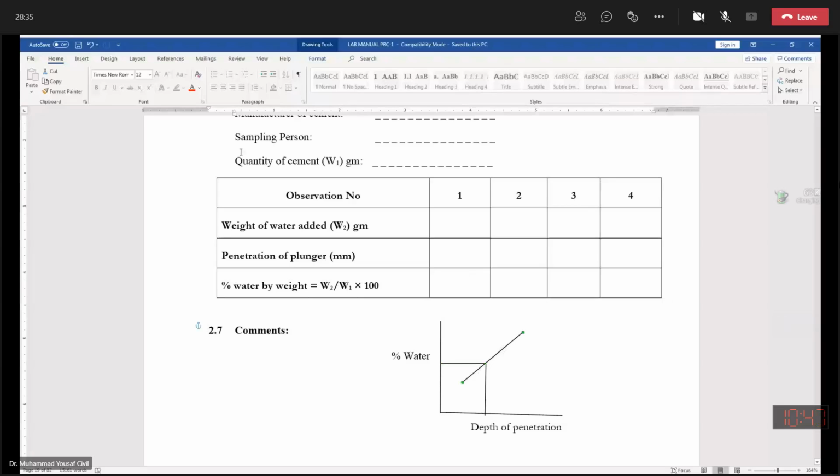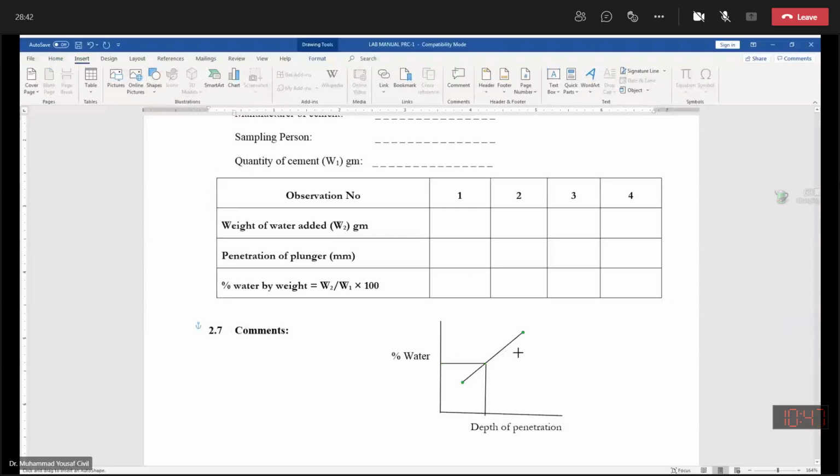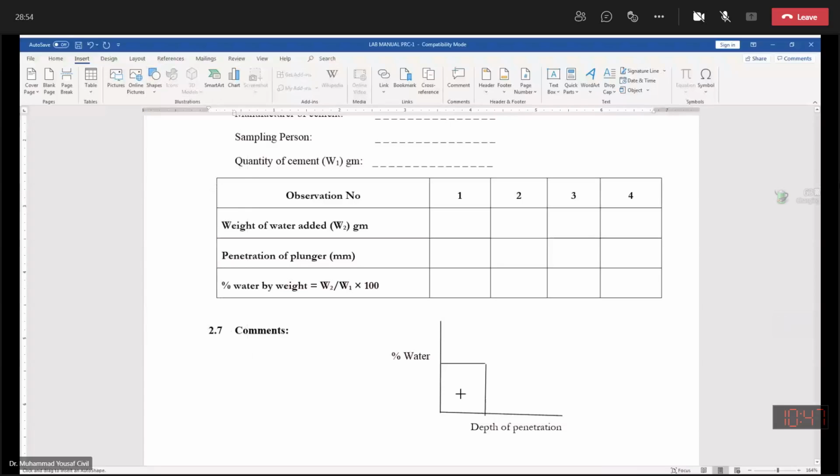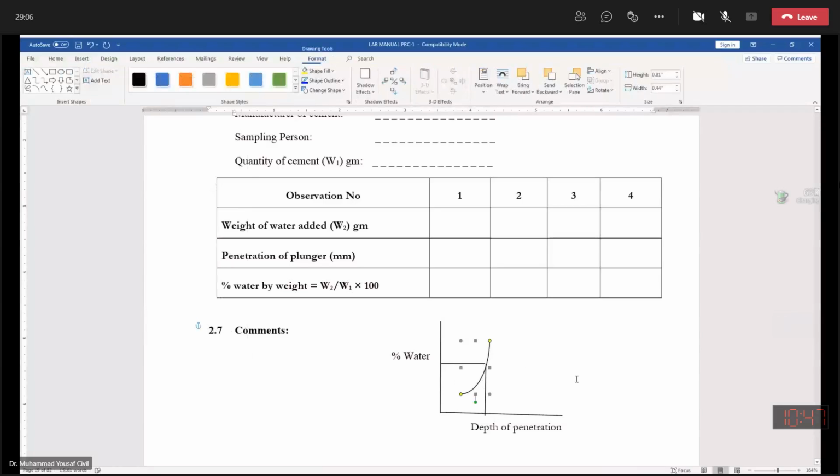It may be in the form of a curvature, or it may be a straight line. I cannot say that it will be exactly so.